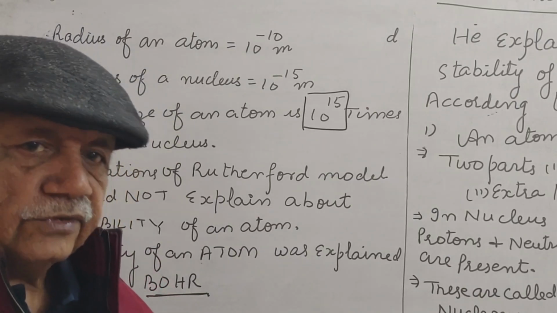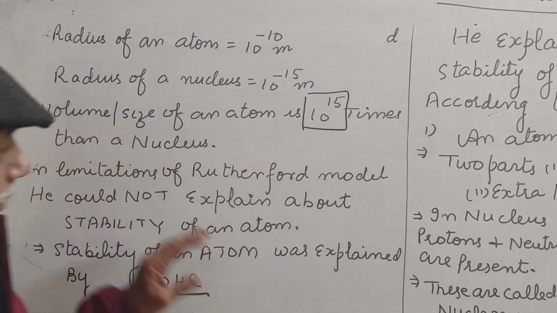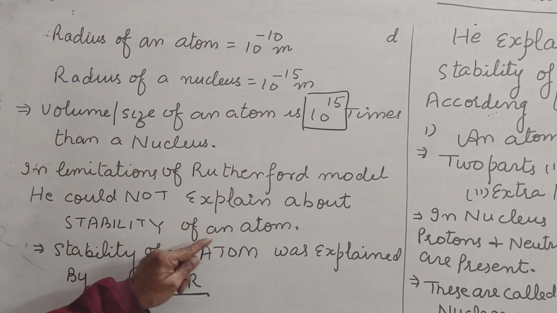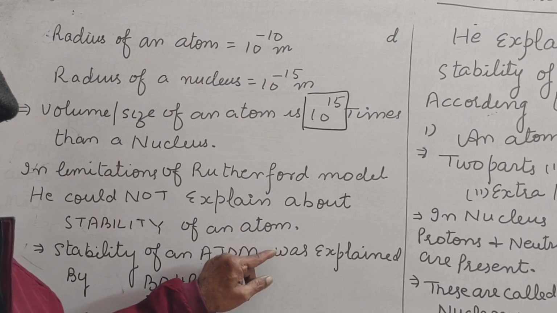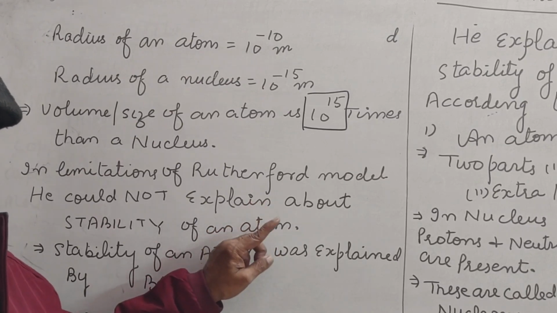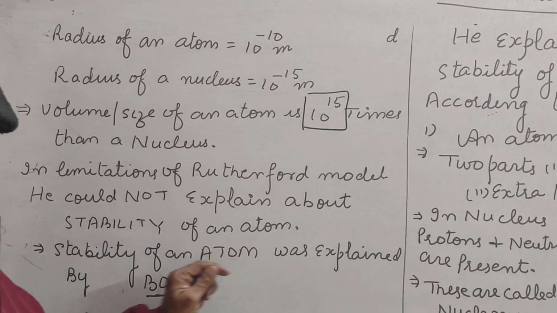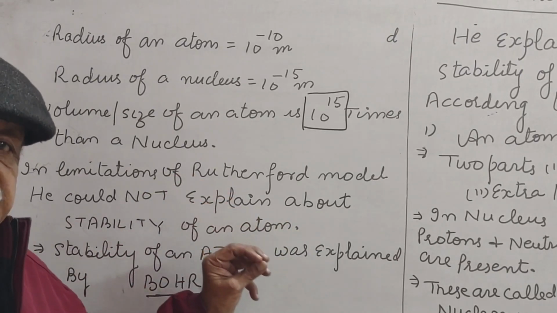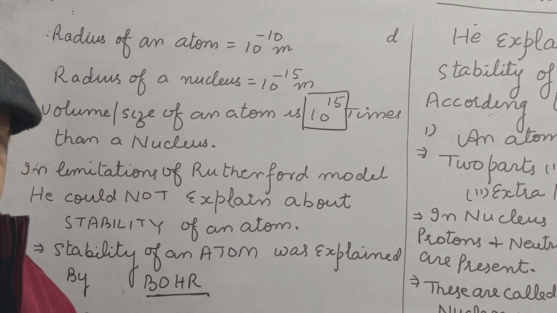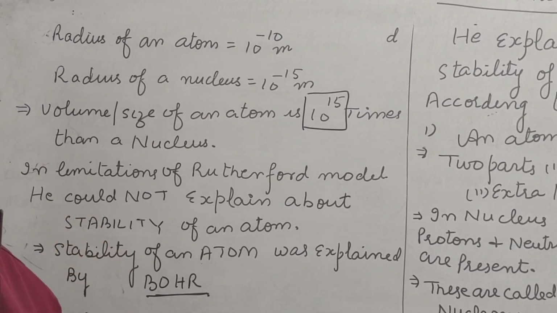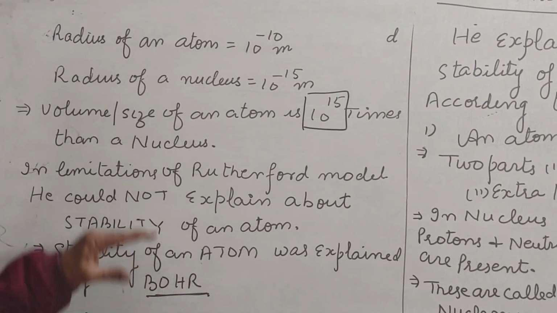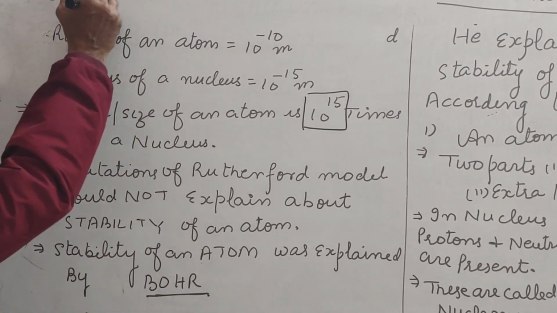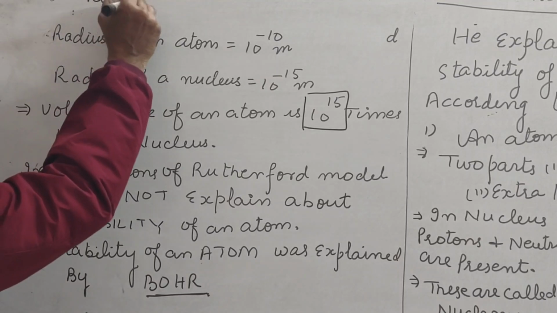He could not explain about stability of atom, because electrons are moving around the nucleus and by which energy electrons are stable while moving around the nucleus. It was a limitation of Rutherford model of atom.